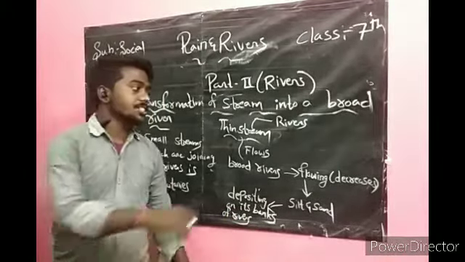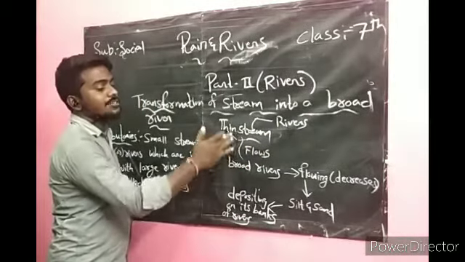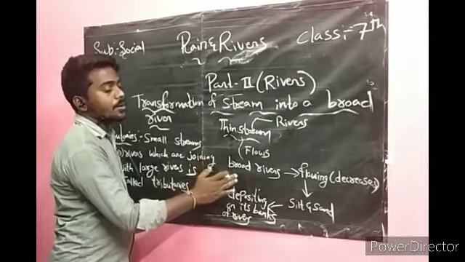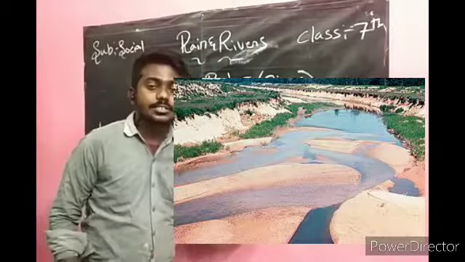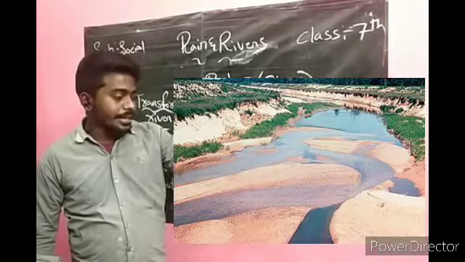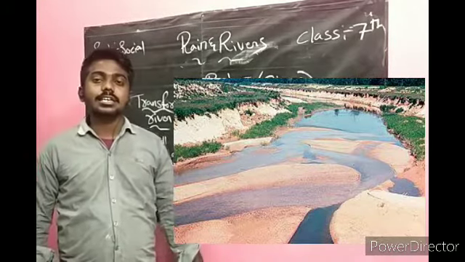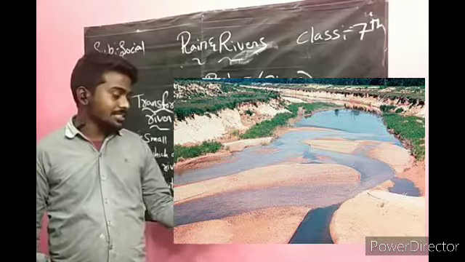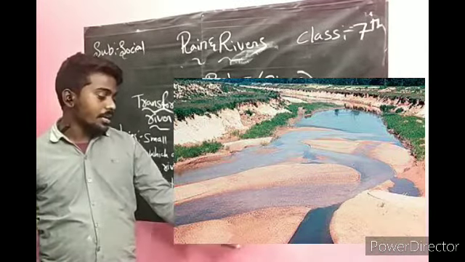First of all, rivers usually start with a thin stream. As it flows and flows, it will become a broad river. When it becomes a broad river, the flowing will decrease. When the flowing decreases, the river will deposit the silt and sand on its bed or banks.